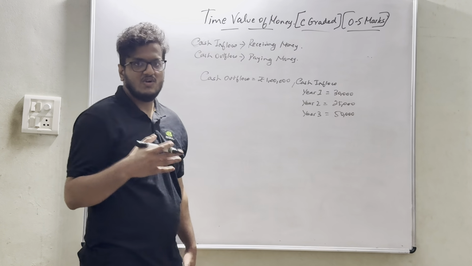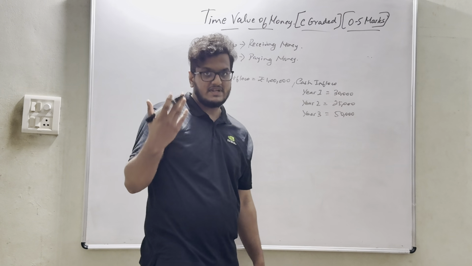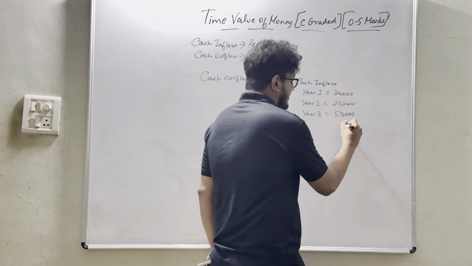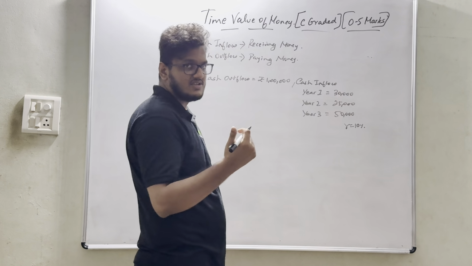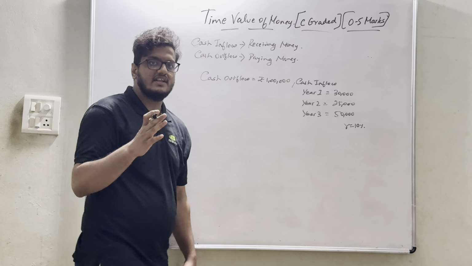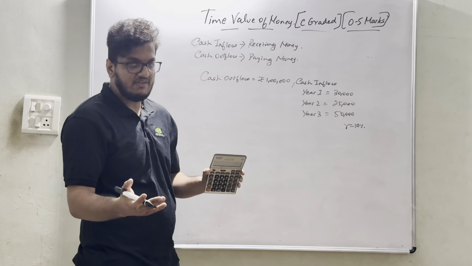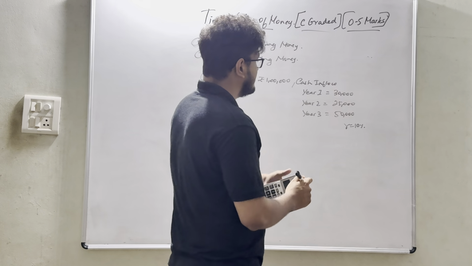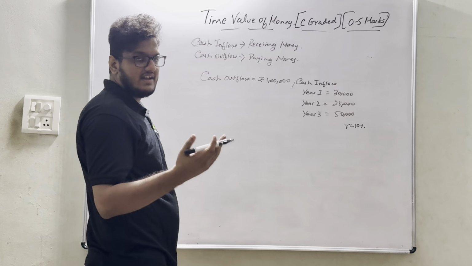Let's take R. In this case we will be assuming R as a discounting factor or present value factor. Let's take R equal to 10%. I will be teaching you about present value factor as well as present value annuity factor. Basically, the number of years is 3. So what are we calculating?